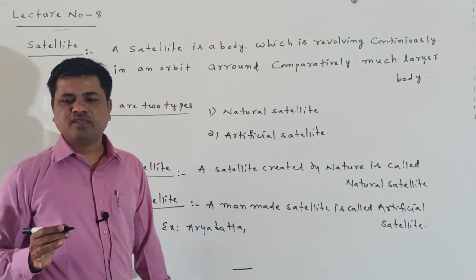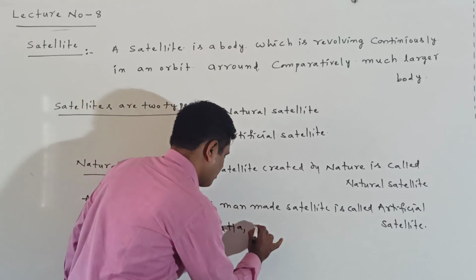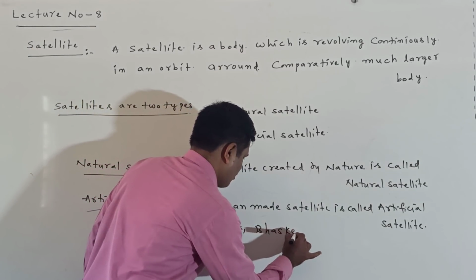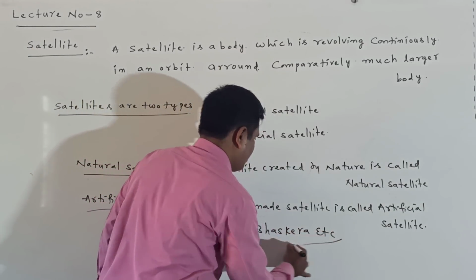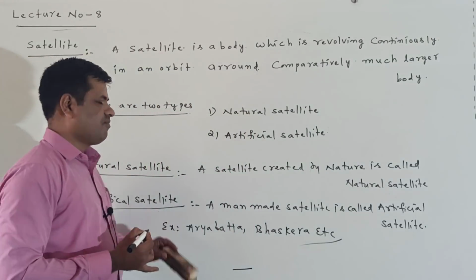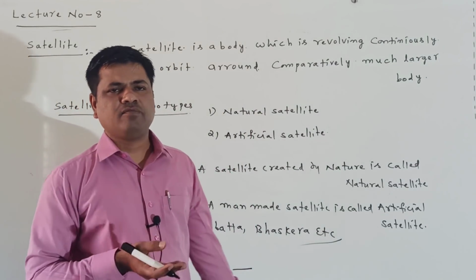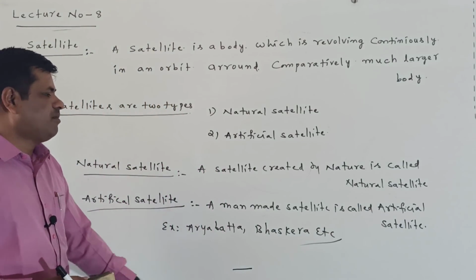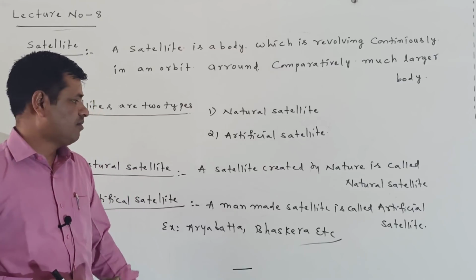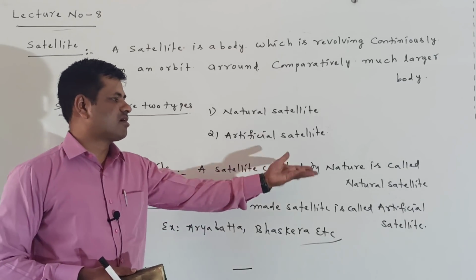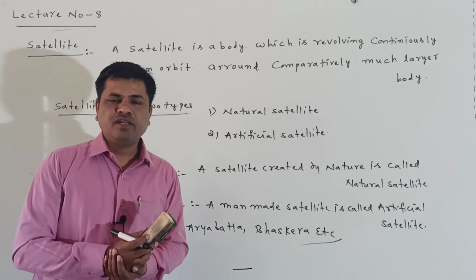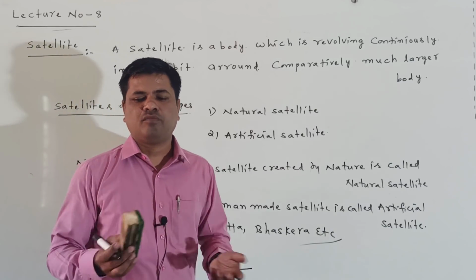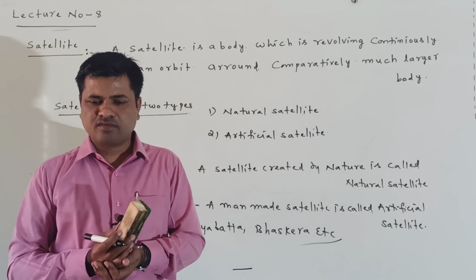Another one is the Bhaskara, etc. These are examples of artificial satellites. Here Chandrayaan, and many satellites are there, that are called artificial satellites. Man-made satellites are called artificial satellites. A satellite created by nature is called a natural satellite. Example is the moon. The moon is a natural satellite of the earth.